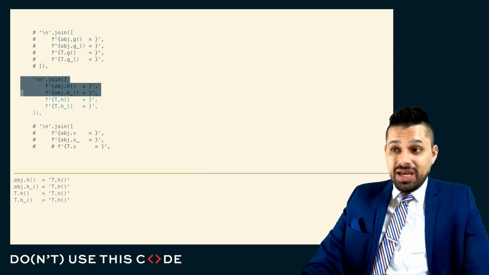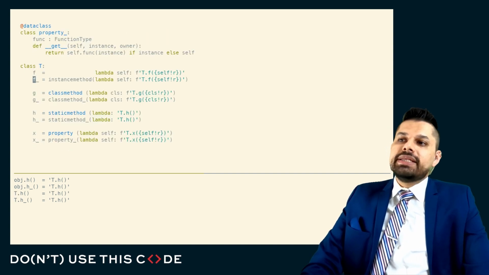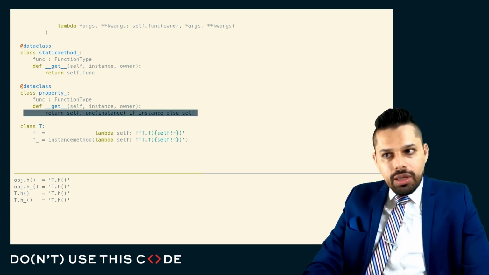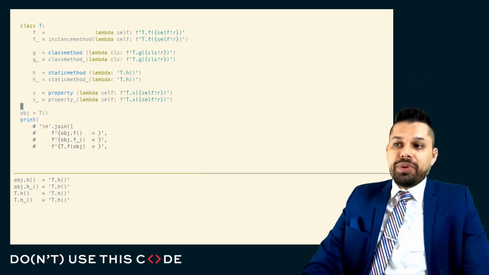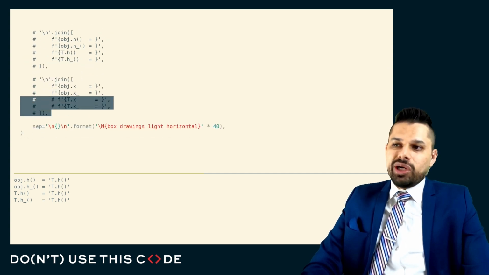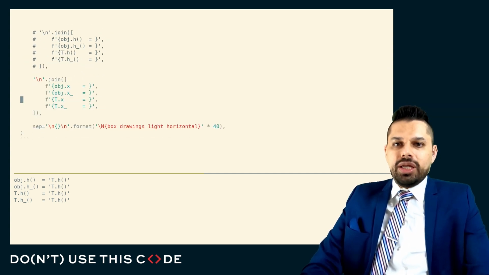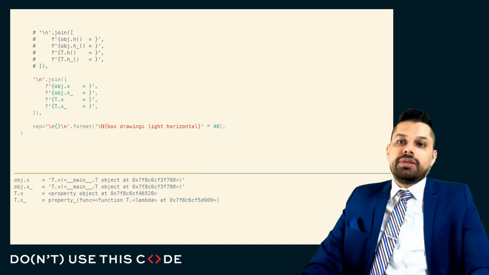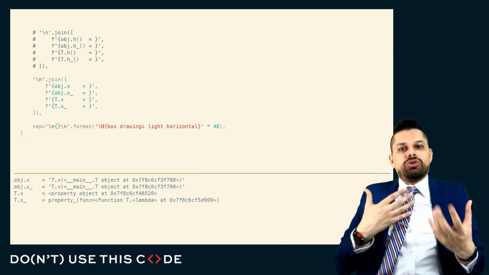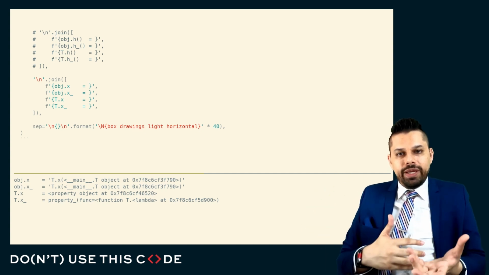And then finally, for property, instead of returning a brand new function, we just call the function that we saw. And so this is how property works. All it does in that descriptor protocol is it says, you know what? I saw this get method. I'm going to call that get method, and it just calls the function as opposed to returning a bound function. In Python 3, there's no longer a distinction between unbound methods and bound methods.